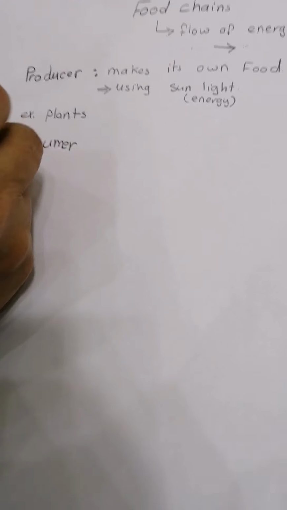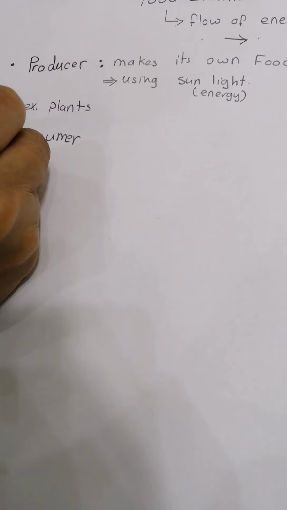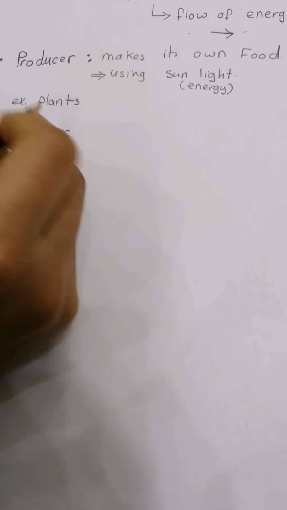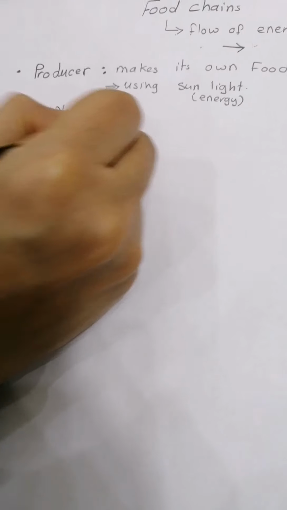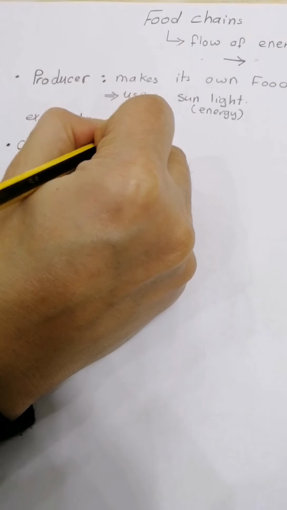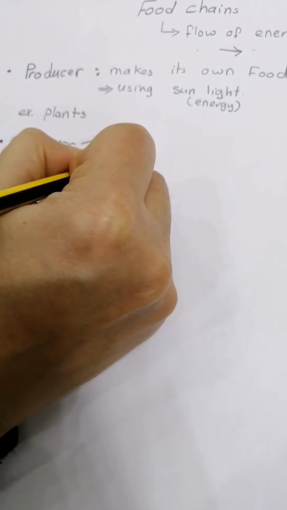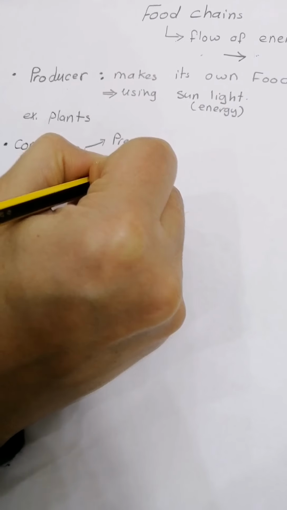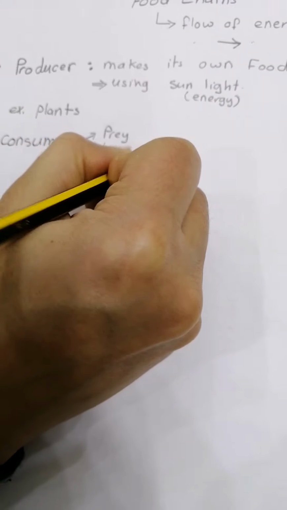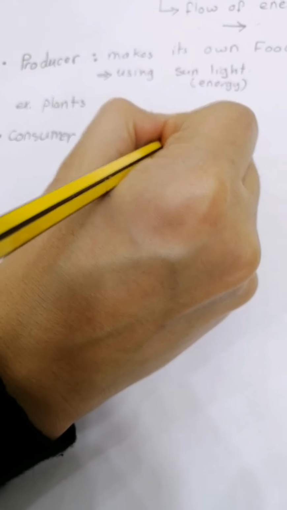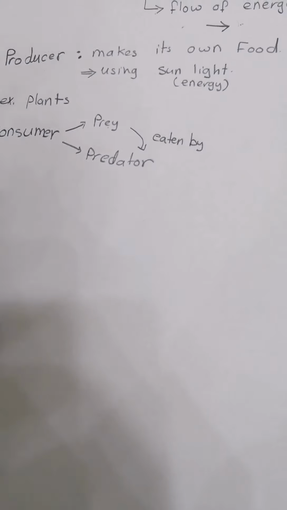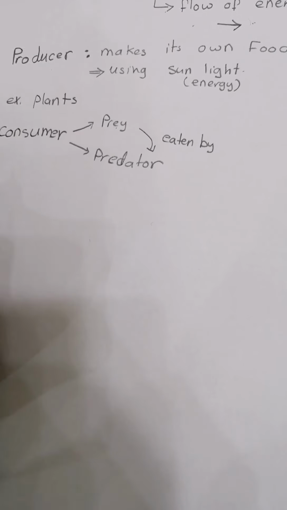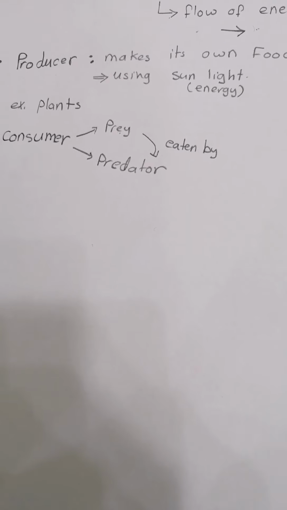Okay, now consumers. A consumer is the organism that comes after producers, and consumers can be prey and predator. The prey is eaten by the predator, okay? And also consumers can be herbivores and carnivores.